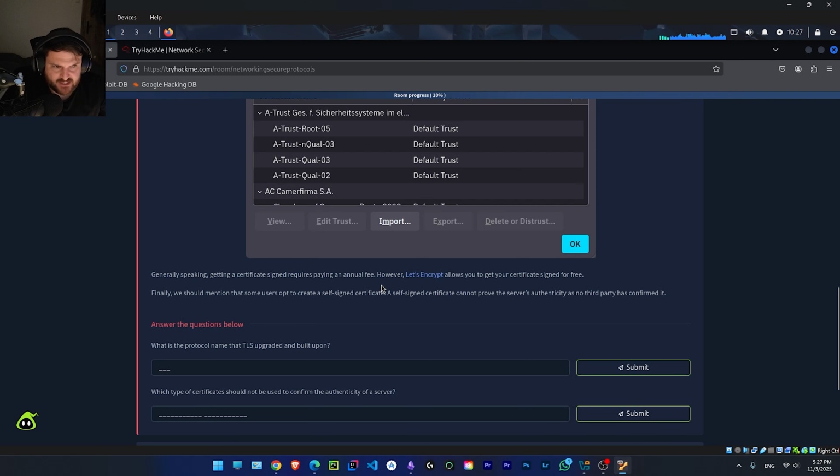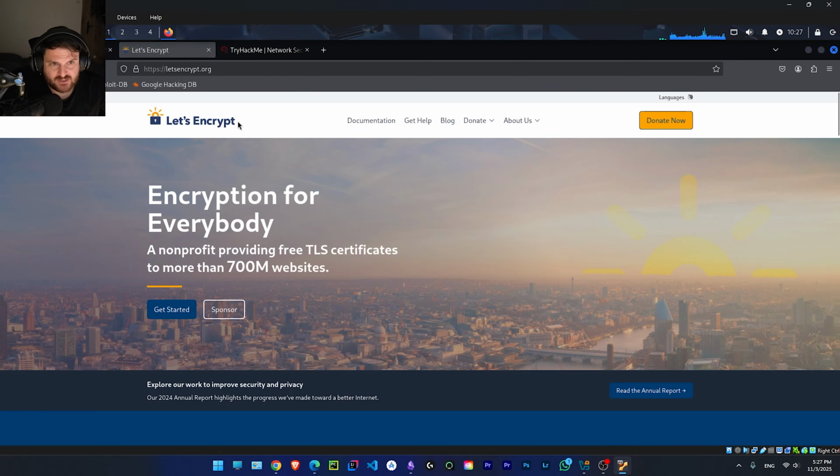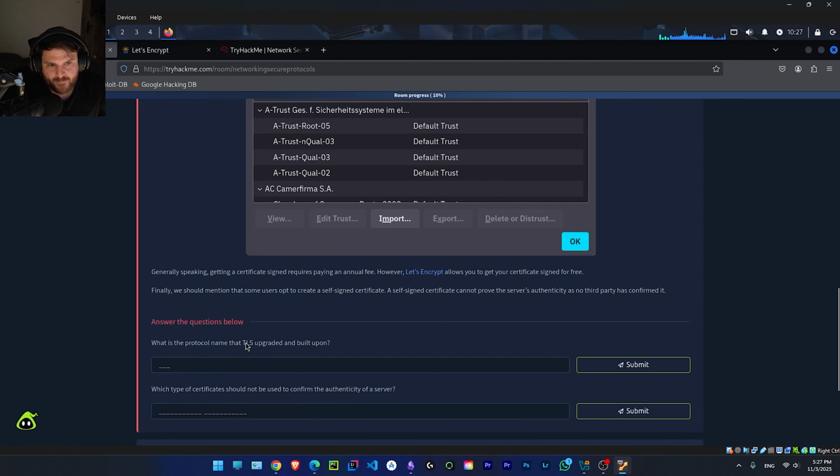Generally speaking, getting a certificate signed requires paying an annual fee. However, Let's Encrypt allows you to get your certificate signed for free. Finally, we should mention that some users opt to create a self-signed certificate. The self-signed certificate cannot prove the service authenticity as no third party has confirmed it. So, as you can see here, Let's Encrypt, encryption for everybody, a non-profit providing free TLS certificates to more than 700 million websites.